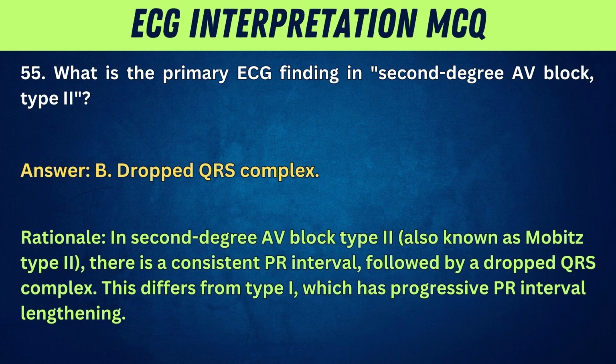Dropped QRS complex. Rationale: in second-degree AV block type 2, also known as Mobitz type 2, there is a consistent PR interval, followed by a dropped QRS complex. This differs from type I, which has progressive PR interval lengthening.